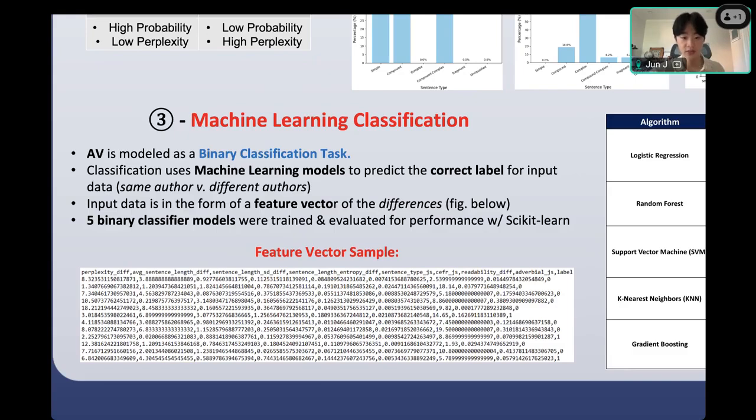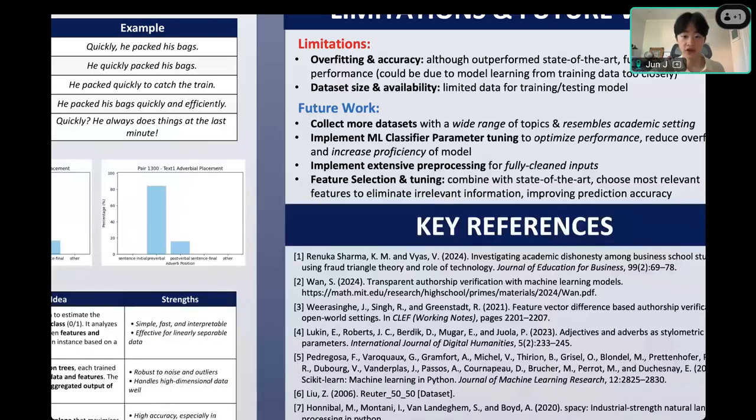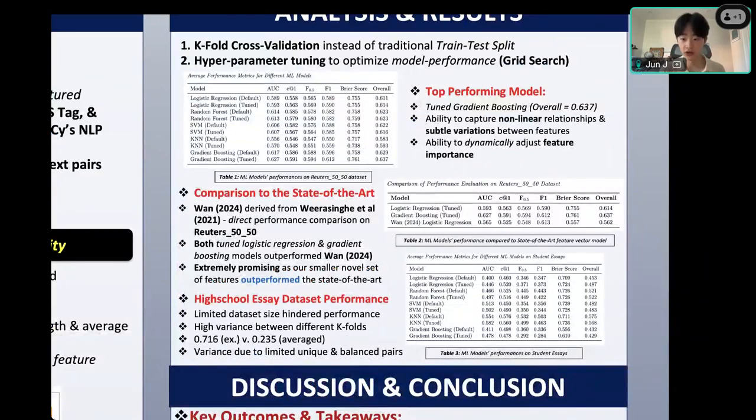From here, I train my feature vector models and all my samples upon 5 different binary classification machine learning models to figure out if someone was academically dishonest, which I'll discuss the results of right now. Now for the results and analysis, the most important part was the top performing model, because out of all 5 of the models I tested and trained upon, the tuned gradient boosting model was the most performative.